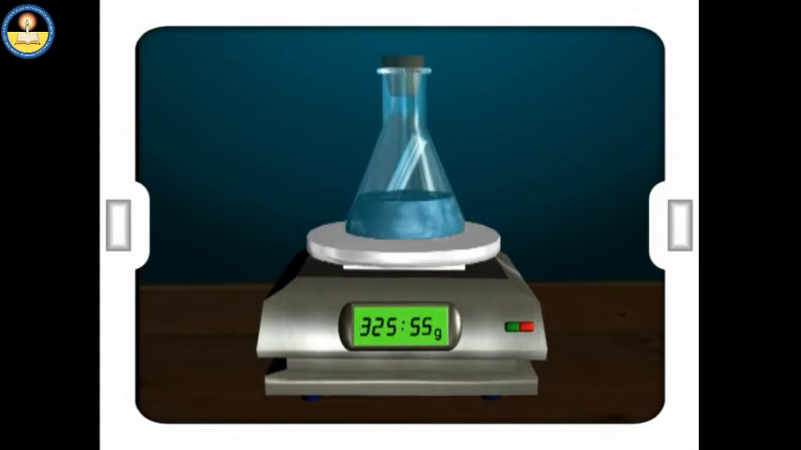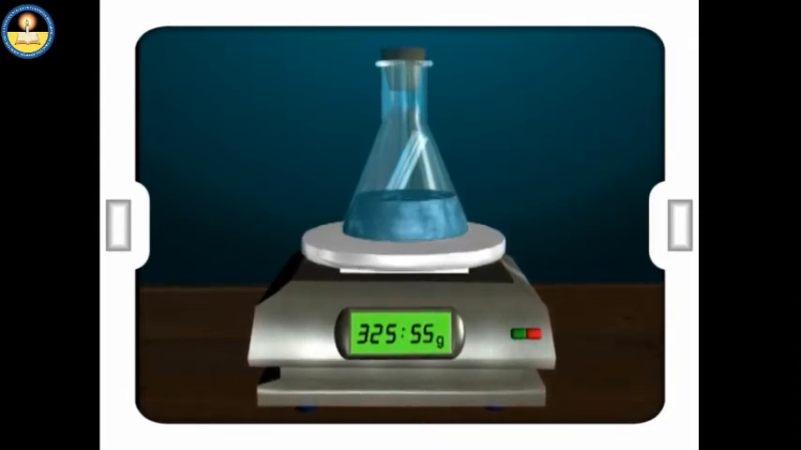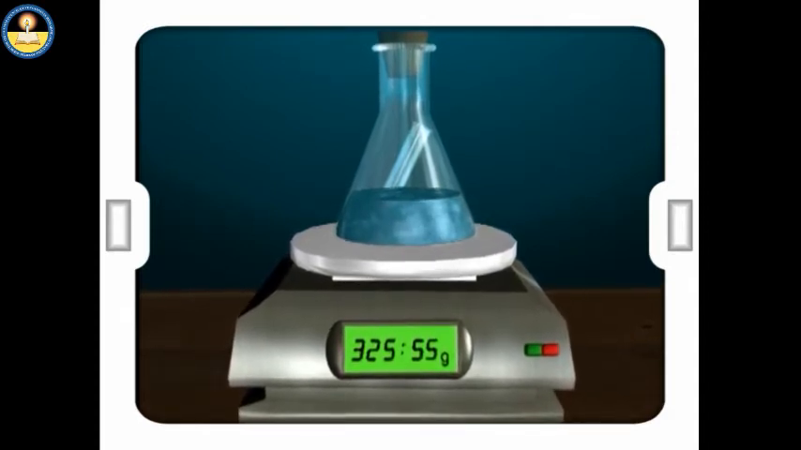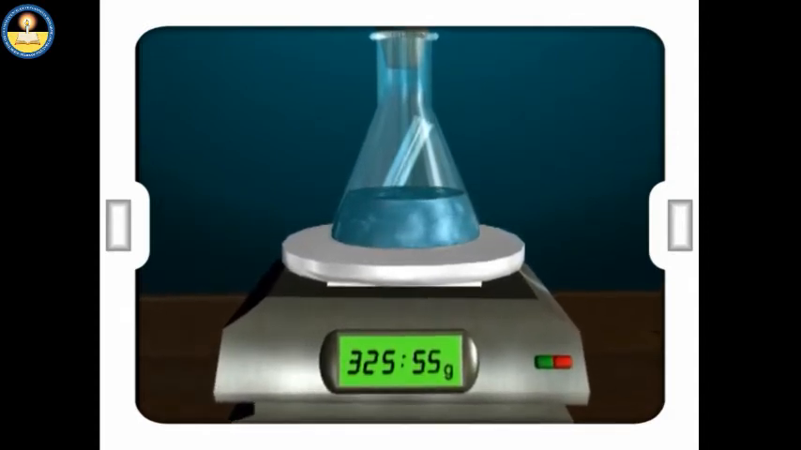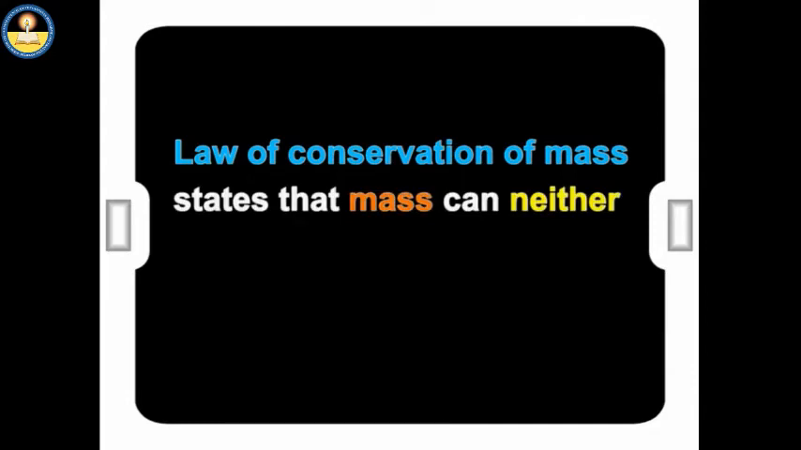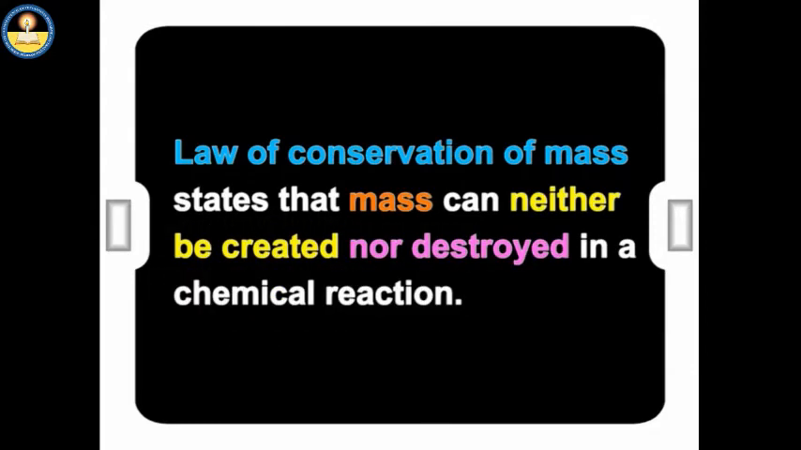Do you know what happens in the reaction flask? Do you think that a chemical reaction has taken place? Why should we put a cork on the mouth of the flask? Does the mass of the flask and its contents change? The law of conservation of mass states that mass can neither be created nor destroyed in a chemical reaction.